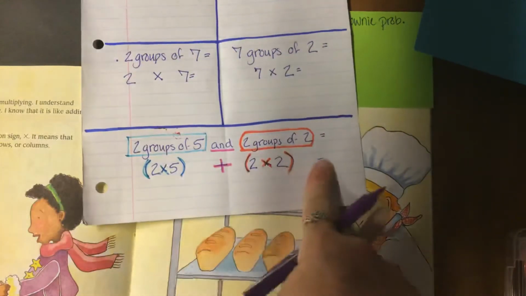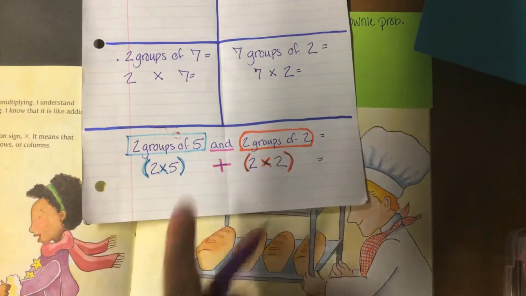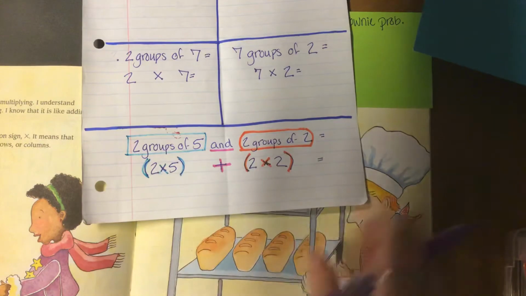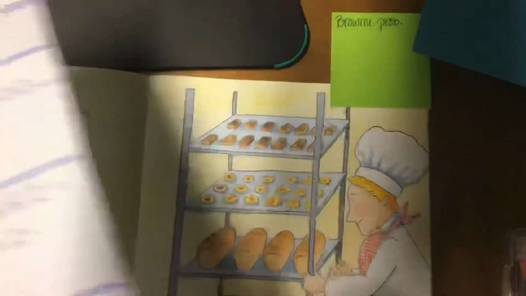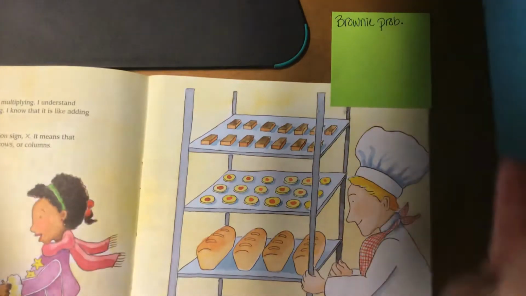So that's how this person thought of that. That was a very sophisticated way of breaking up those brownies and thinking about them. So that's one of the ways you could think about the brownies.